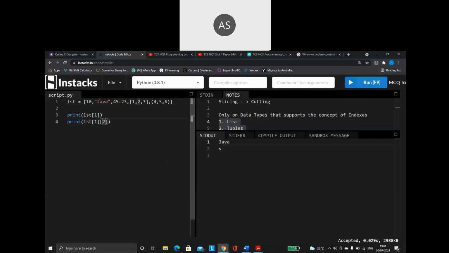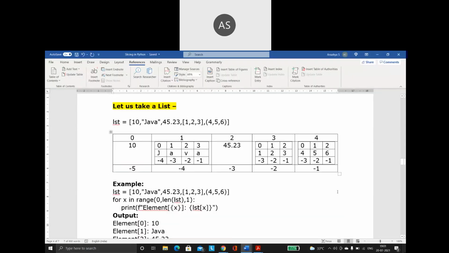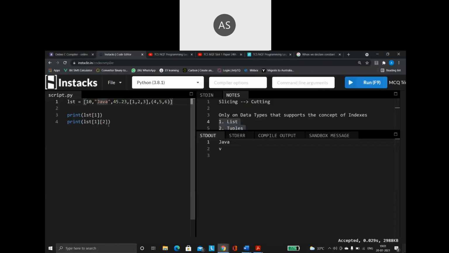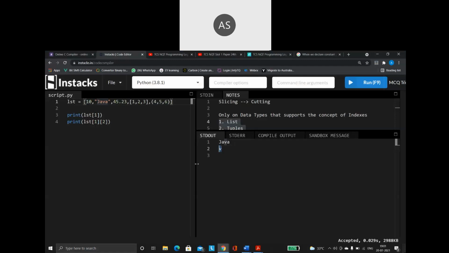The second square bracket represents the string index. So how is this internally getting stored? See here. When I say list of 1, that will give me Java. When I say in that index 2, 0, 1, 2, which is nothing but V. So V is going to be printed for me.